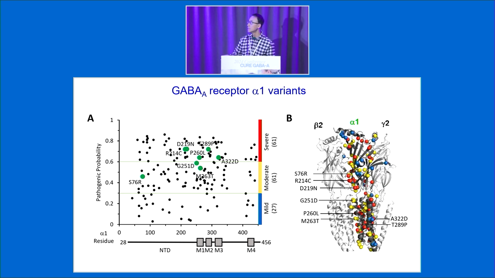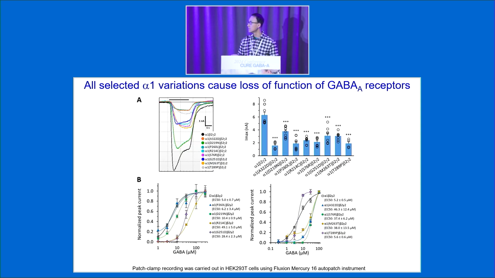One is that we select the variants according to their pathogenic probability. We can predict this probability using AI-based tools. It's really accurate. And also we select the variants in different spatial distributions along the 3-dimensional structure. We choose some variants in the ER-luminal domain, some variants in the transmembrane domain. These are the 8 variants we characterized recently, and using automated patch clamping, we were able to get all these EC50 curves for these variants as well as the peak current amplitude for these different variants.